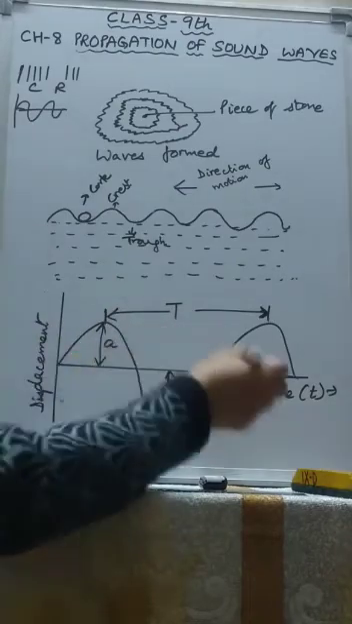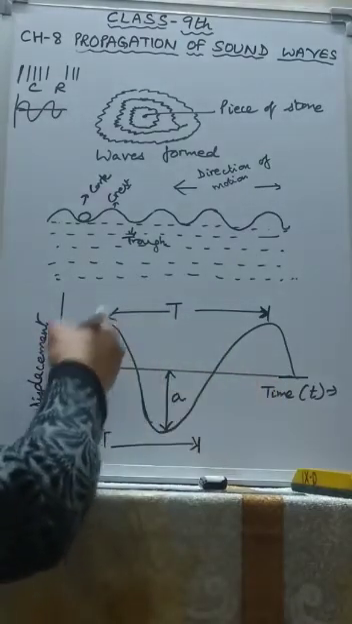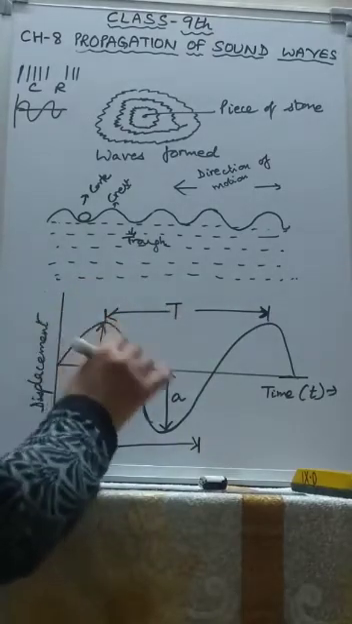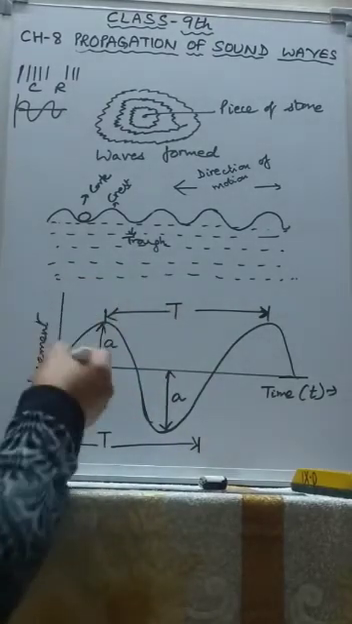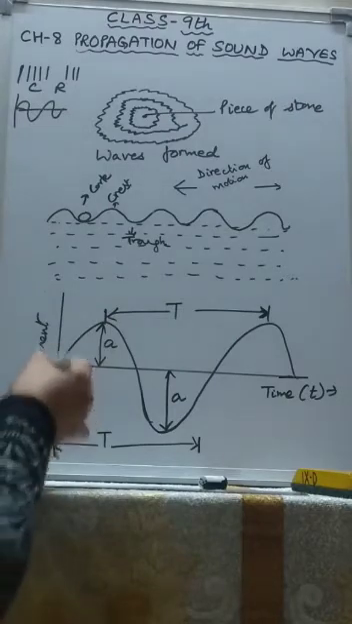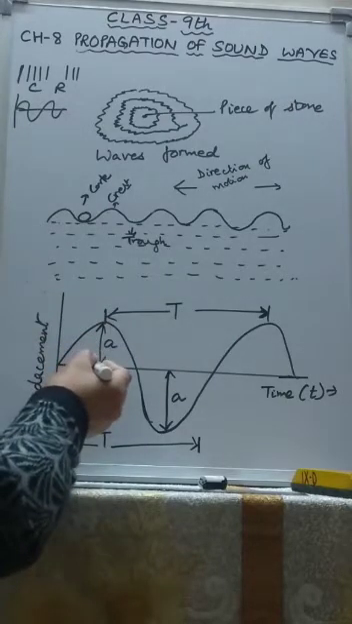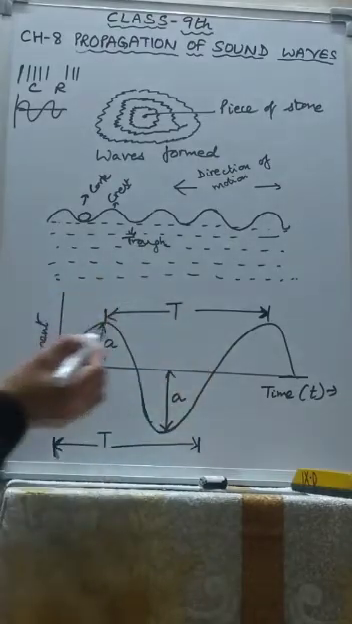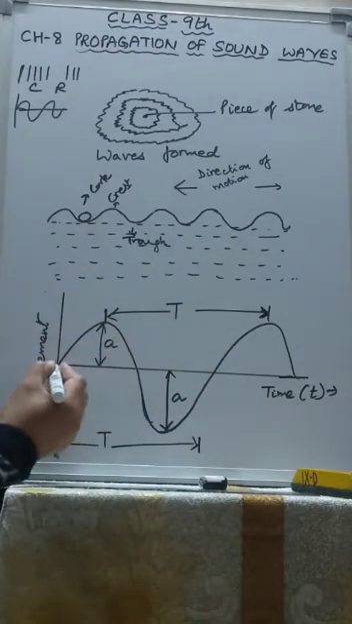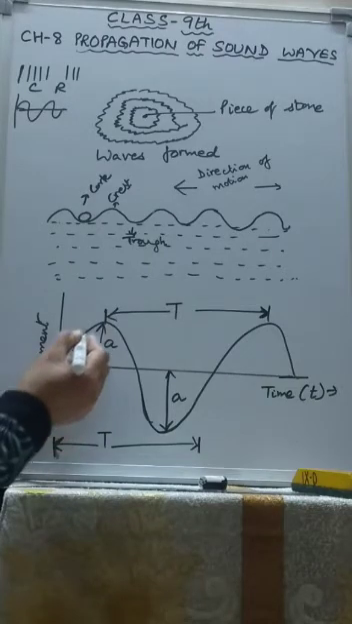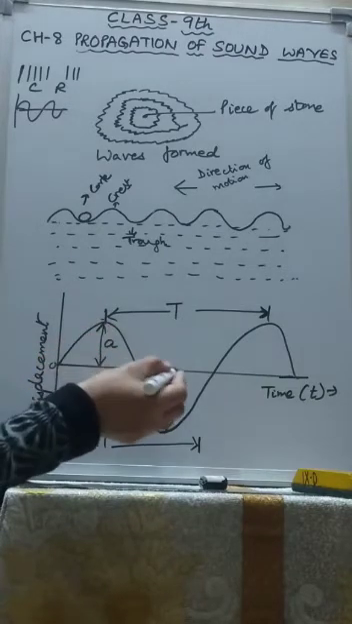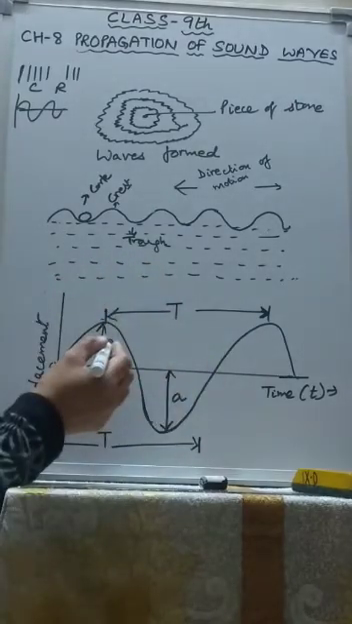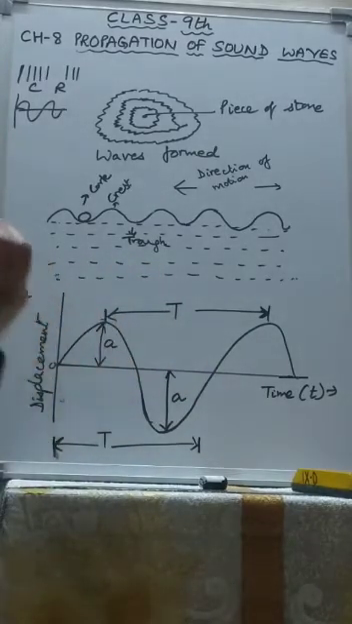Suppose this is the displacement time graph of a wave. This is the transverse wave at an instant. Now, when a wave passes through a medium, the maximum displacement of the particle of the medium on either side of its mean position is called the amplitude of wave. This is the mean position, the starting position. The maximum displacement from either side is called the amplitude. It is denoted by the letter A and the SI unit is meter.